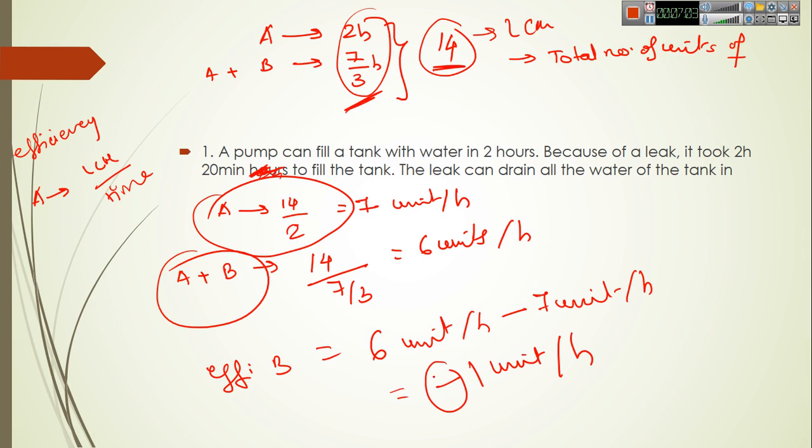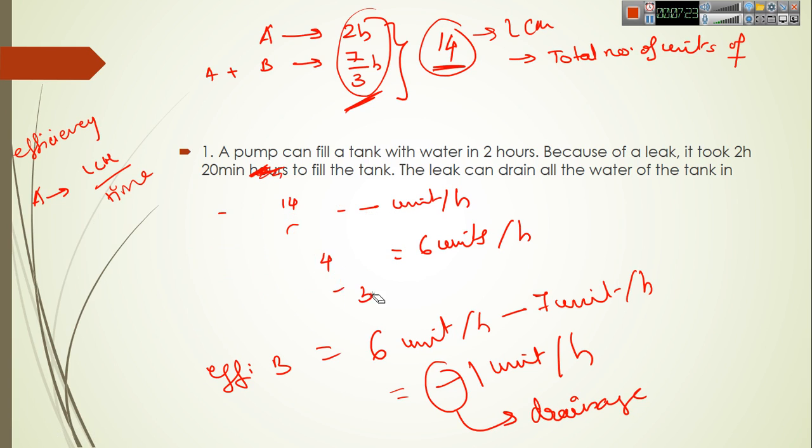Here the negative sign represents the drainage, that B is draining the water out from the tank. So here negative sign represents drainage. We are only worried about the magnitude. So with the magnitude we can calculate the time it will take to drain out all the water from the tank.